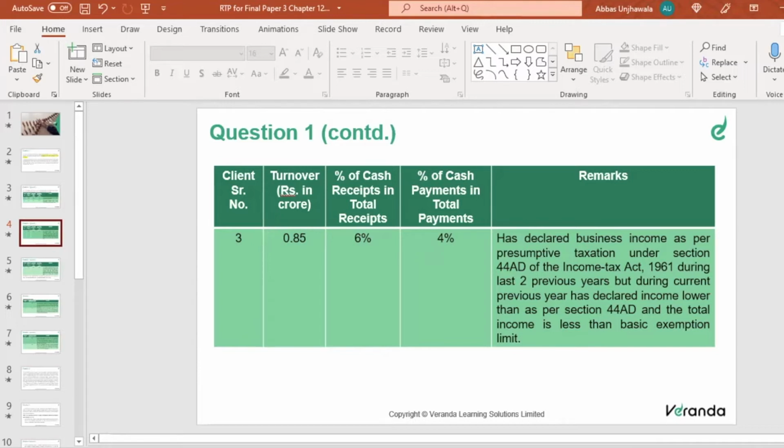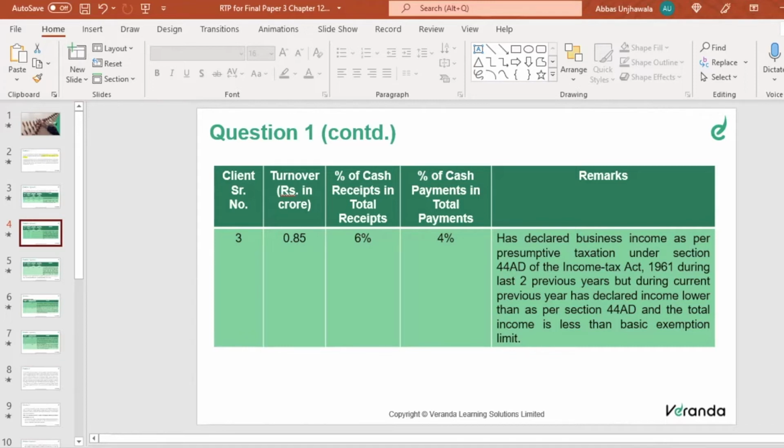Now, there is one more provision under the same section saying that if that lower income is less than the basic exemption limit under the income tax law, then tax audit is still not mandatory. In our scenario, 85 lakhs into 6% gives 51,000. If I declare a lower income and that lower income is less than the basic exemption limit, then tax audit is not mandatory.